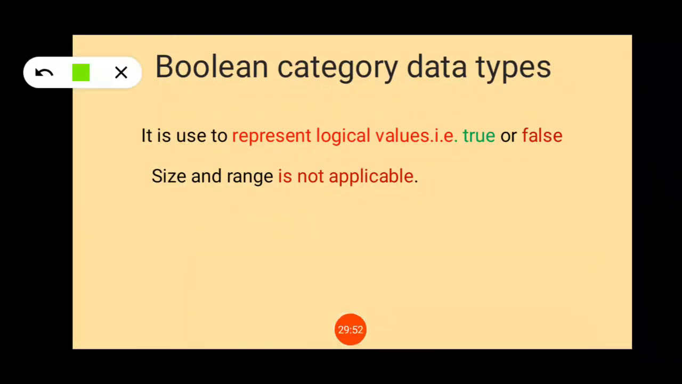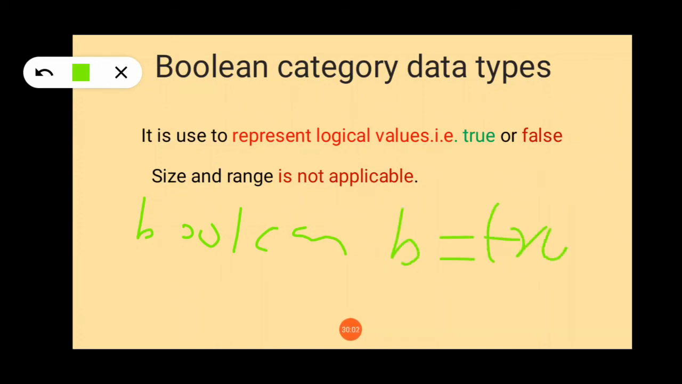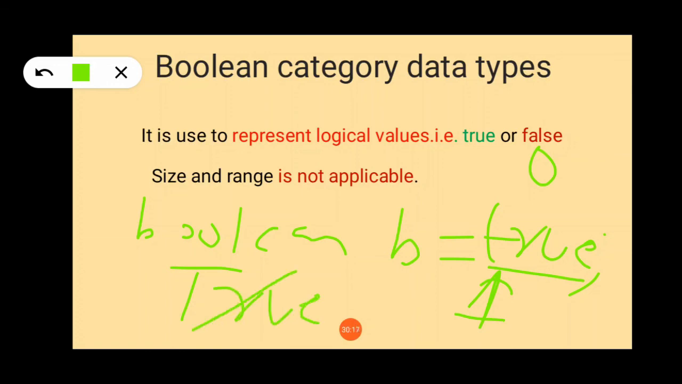So what exactly happens if you use boolean b equals true. At that time it will be represented by 1. When you represent false, it will be represented by 0. So you can use true like this, in small case. If you write it differently, it will give an error message, because true is a keyword. So this is the boolean type of data type.